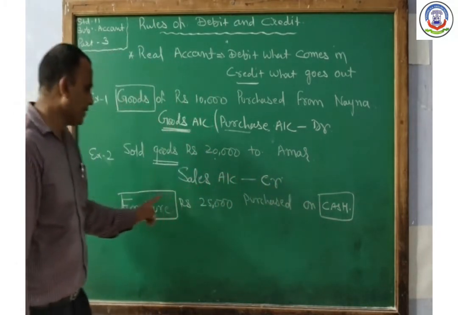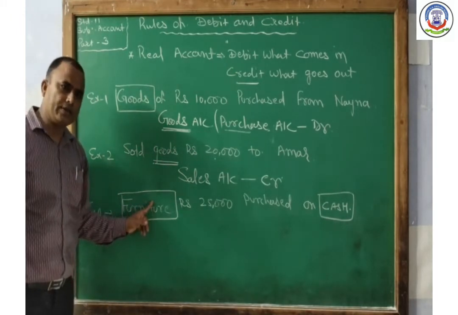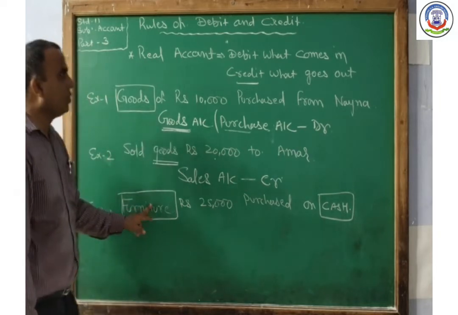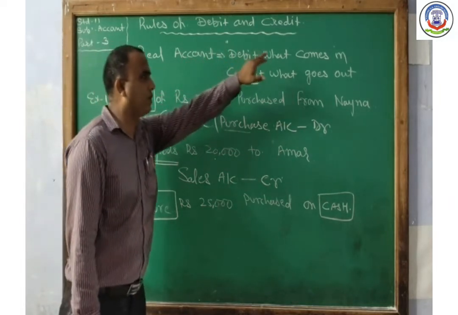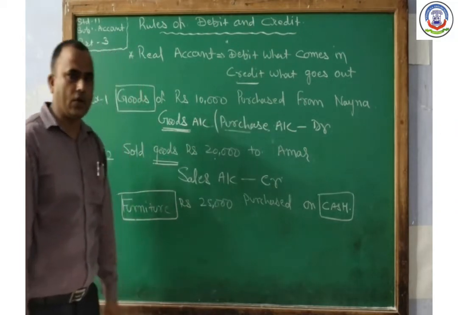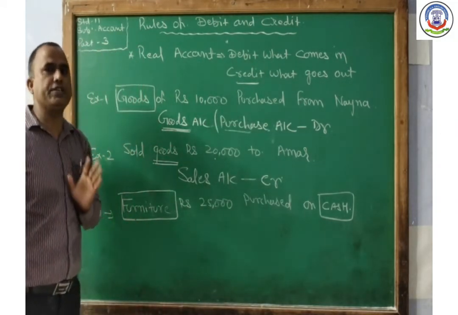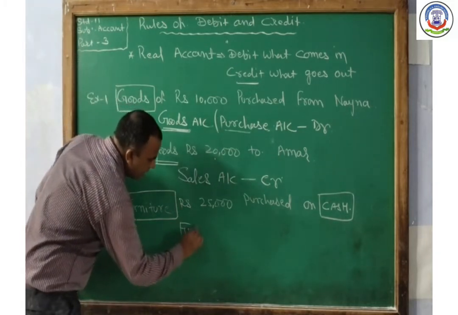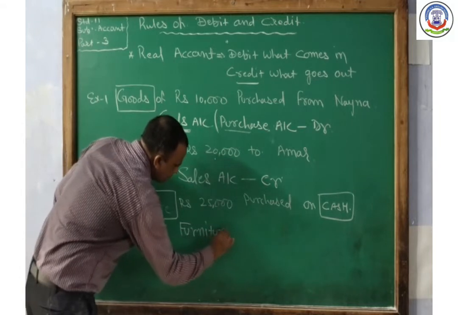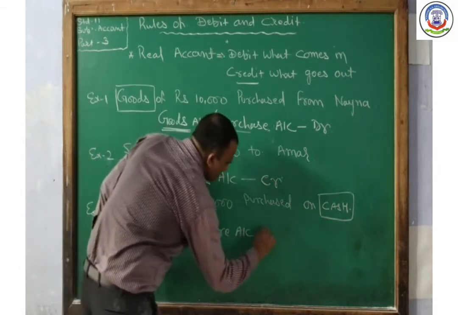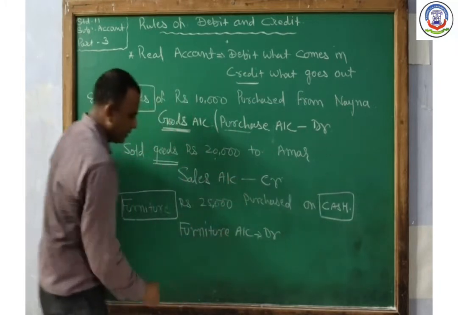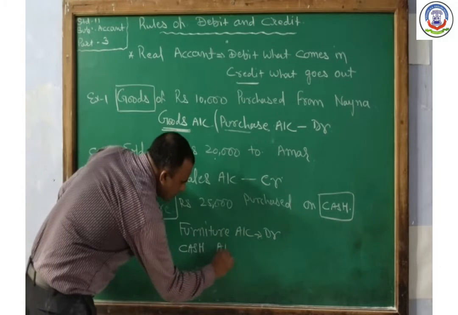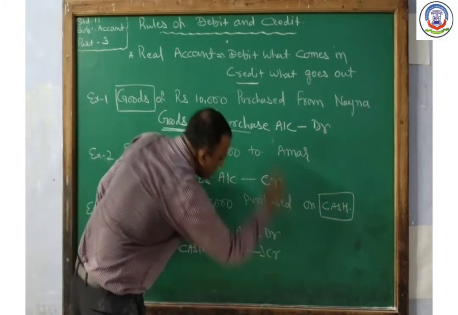First one is cash and another one is furniture, and both are assets for the business, and we apply the rule of real account, debit what comes in and credit what goes out. So when we purchase furniture, furniture comes in our business, that's why furniture account debit, and cash goes out, that's why cash account credit.